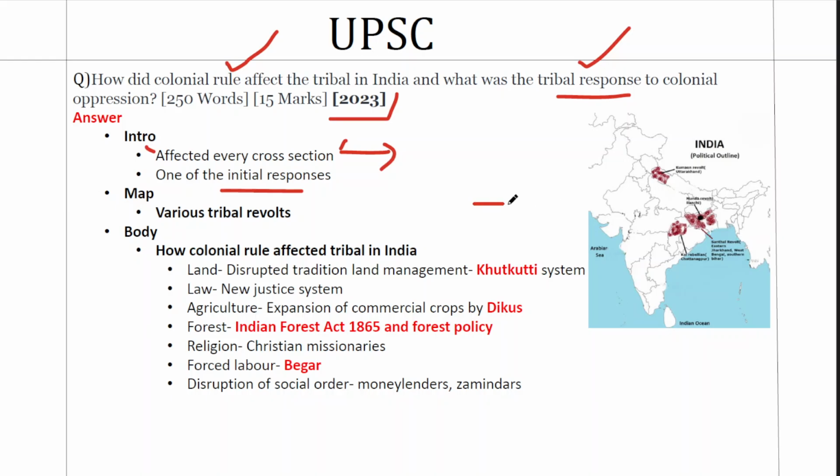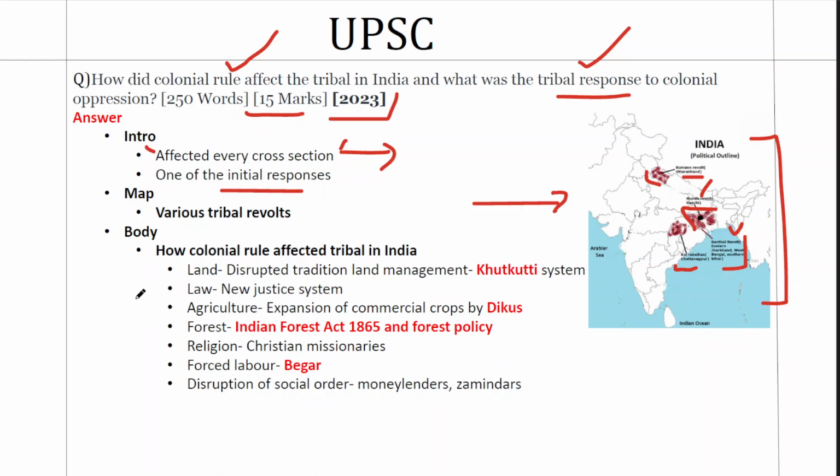Then we will give a map as a proper value addition. This is a 15 marker, so you can accommodate a map quite easily. In the map, we can mark three major areas. We cannot obviously mark all the revolts here. One is the Kumaon region, modern day Uttarakhand, where you can give the Kumaon revolt. Second is this region, where you have a series of revolts, for example the Munda revolt and the Santal revolt. So we can give two examples and mark the region like this. Then you can give the Kol rebellion in the Chhotanagpur region. That's it with the map. It's easy for you to remember because the classification is quite simple.